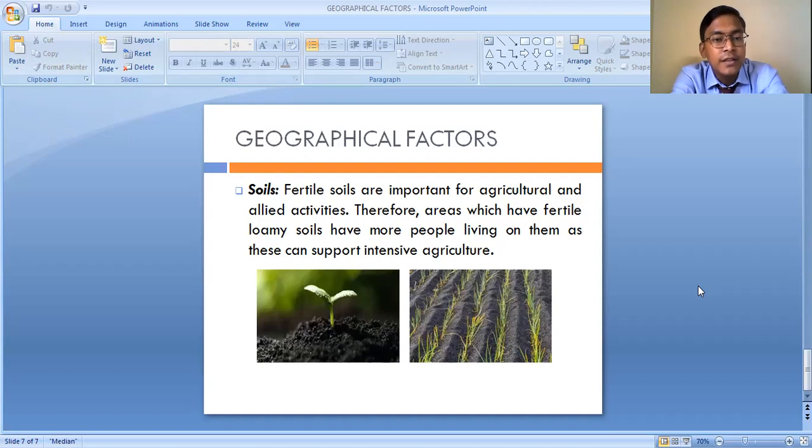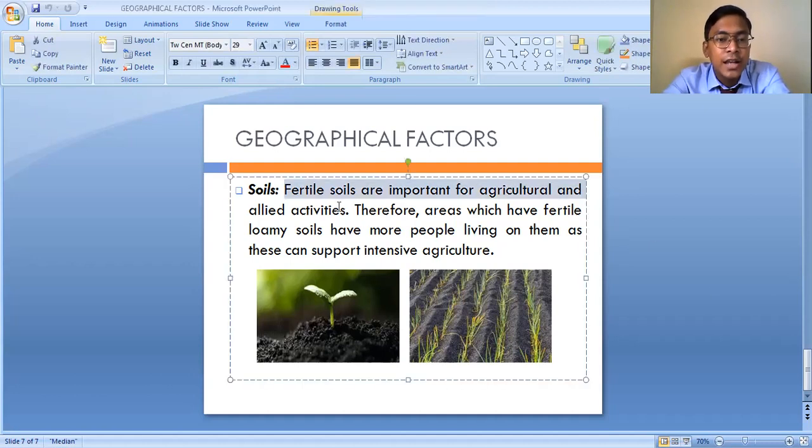And where do we find this fertile soil actually? Near the river banks. Near the river bank, the soil is very fertile, and there is enough availability of water. This is the reason that the river banks and river valleys are highly populated. Fertile soils are important for agricultural and allied activities, and therefore areas with fertile loamy soil have more people living on them, as this can support intensive agriculture. Throughout the world, wherever fertile loamy soil is available, the population is higher in those areas.